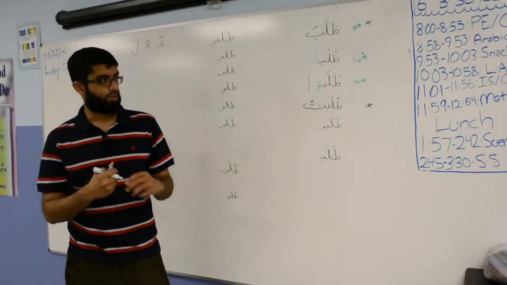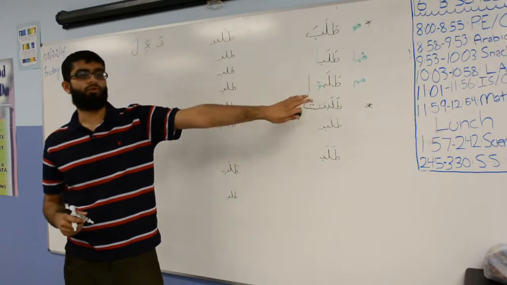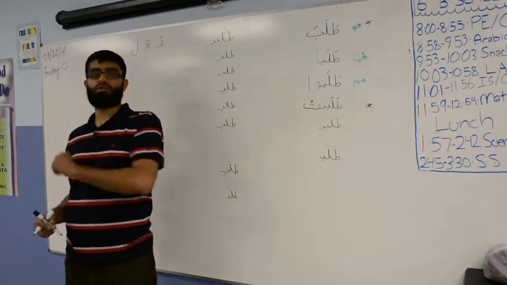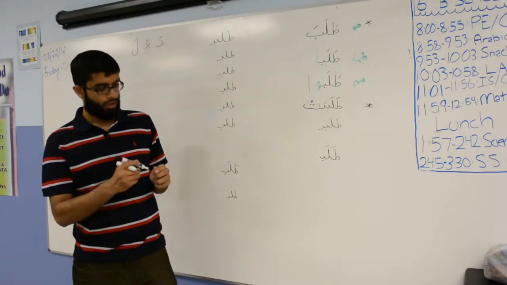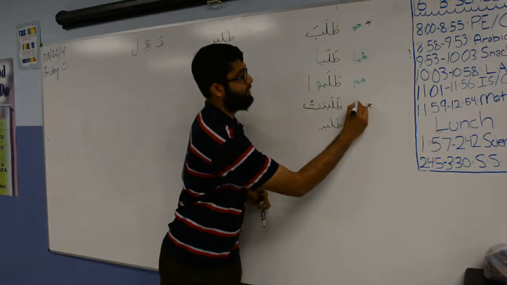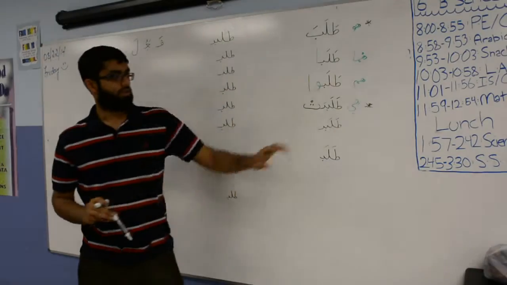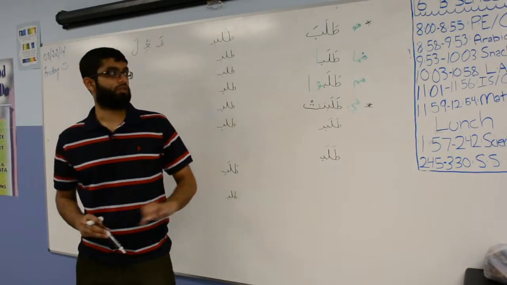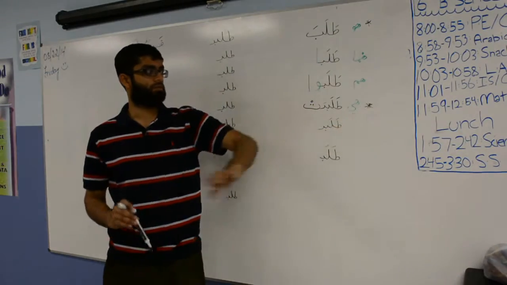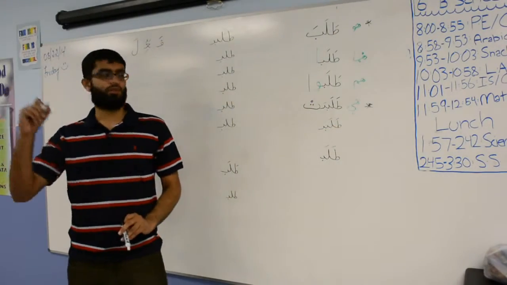Okay, so where is the subject? Is it the waw or the alif or both or neither? Just the waw, right? So talabu, the waw is my subject. Here we said talabat, and the subject is hidden. So just for huwa and hiya, the subject is hidden. Everything else will have a green marker.